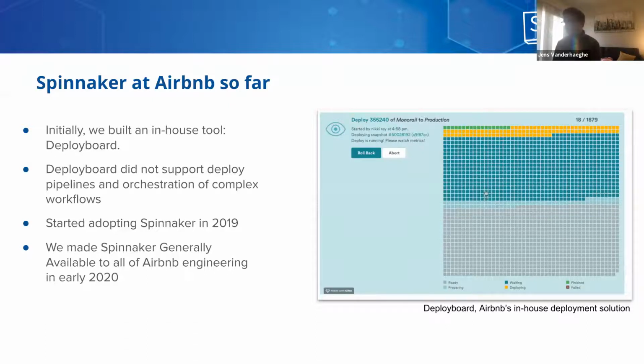So in 2019, we started looking at different solutions, and one of those solutions was Spinnaker. We eventually ended up adopting Spinnaker, mostly because of its large open source community and also its built-in support for deploy pipelines as a core concept. So in 2019, we started adopting Spinnaker, and now in 2020, we have made Spinnaker generally available to all of Airbnb engineering, and the majority of Airbnb services have adopted Spinnaker so far, and it has been a great success.